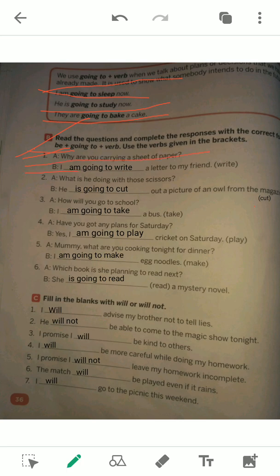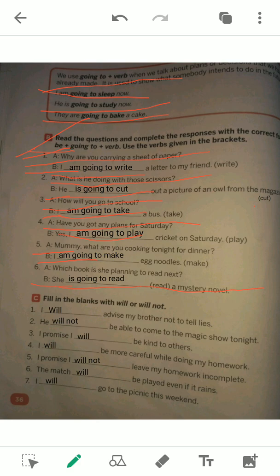First question: why are you carrying the sheet of paper? Here the subject is I, so I am going to write. What is he doing with those scissors? Here the subject is he, that means he is going to cut. How will you go to school? The subject is I, that is, I am going to take. Have you got any idea for Saturday? Here the subject is I, that is, I am going to play. Similarly, Mummy, what are you doing? I am going to... Which book? Here the subject is she, that's why she is going to read.